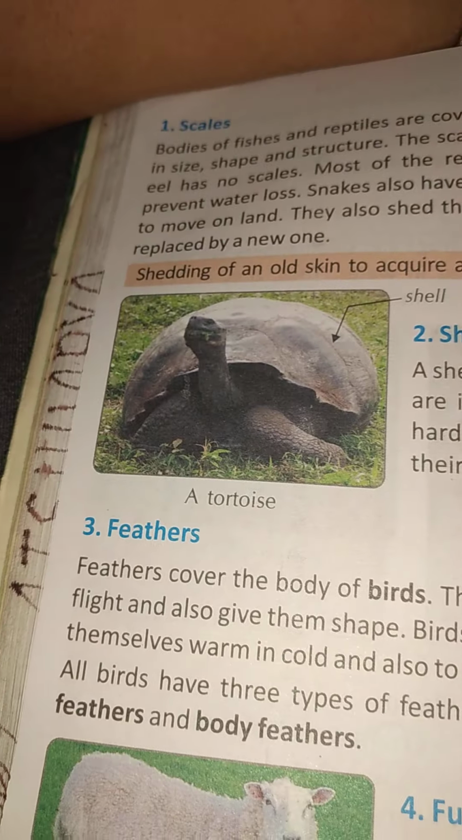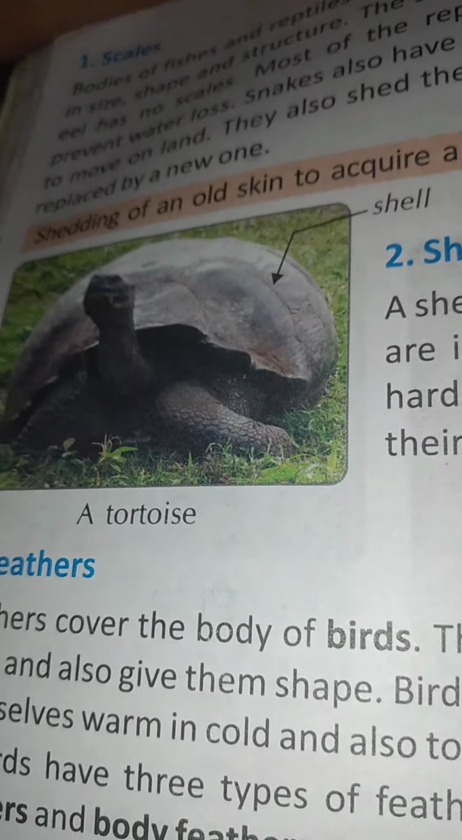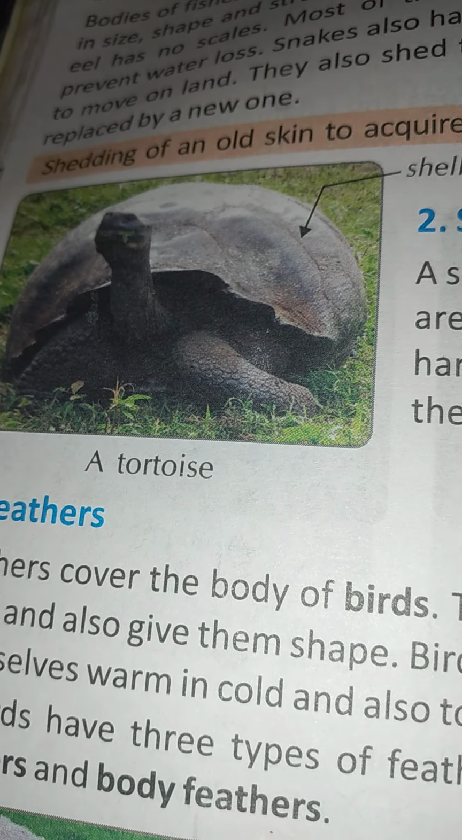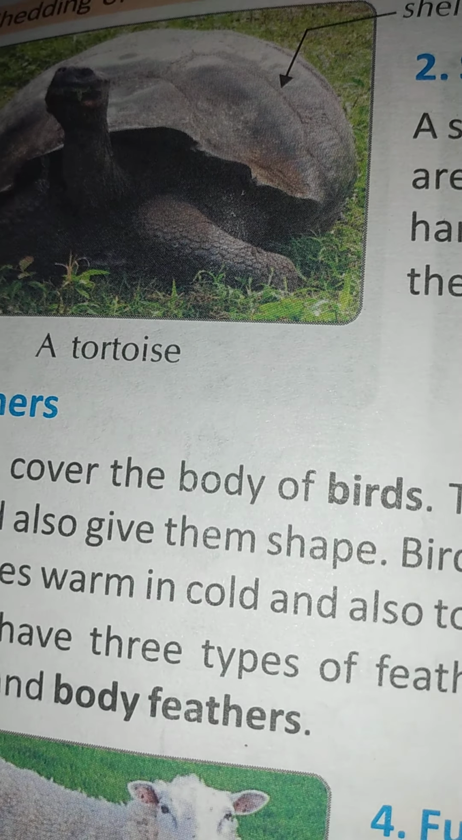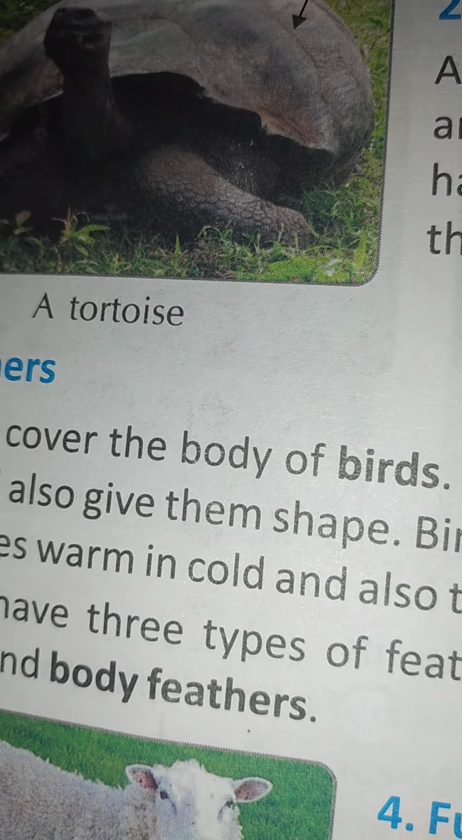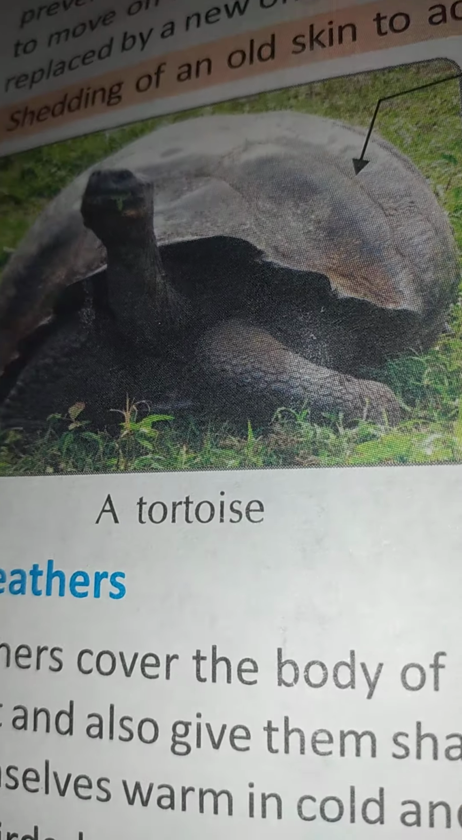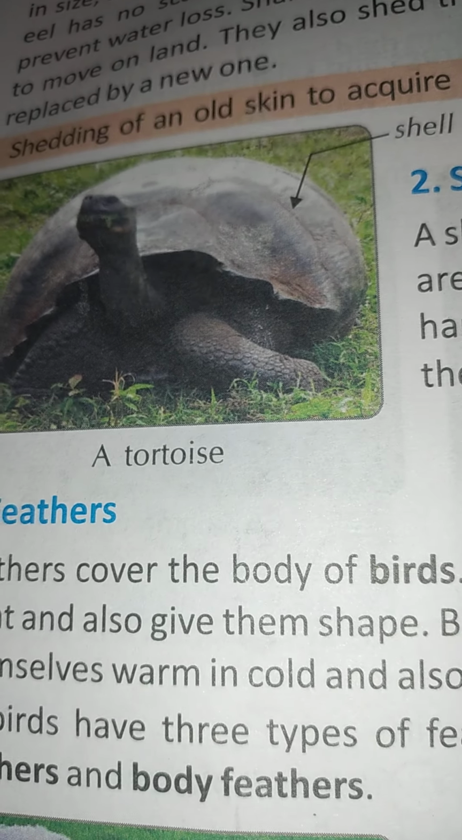Next, see this children, come back. Now next we are talking about the shells. The shedding of an old skin to acquire a new one is called molting. Okay children, what is it called? Molting. Now I am talking about the molting definition, that is over now. Generally molting will happen in the snakes.